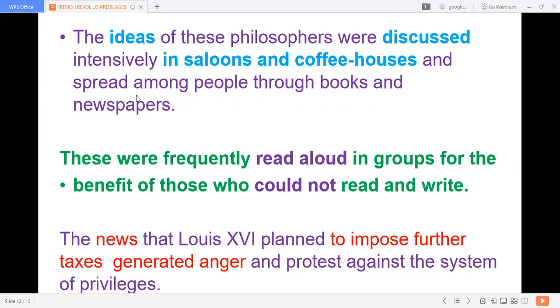So these ideas were severely, intensively, often discussed in saloons and coffee houses. Wherever you go, if you go to saloons, if you go to coffee houses, everywhere this was the talk of the town. Okay, so they were frequently read aloud.